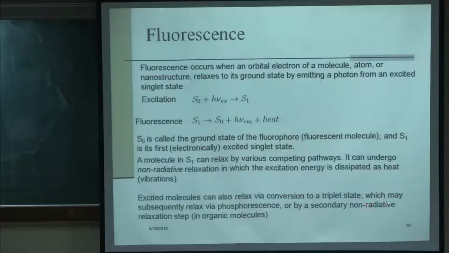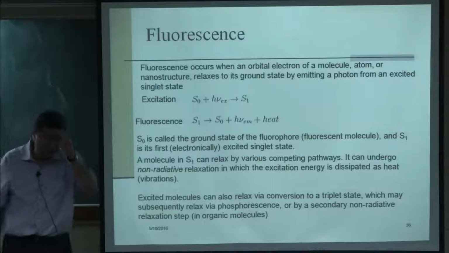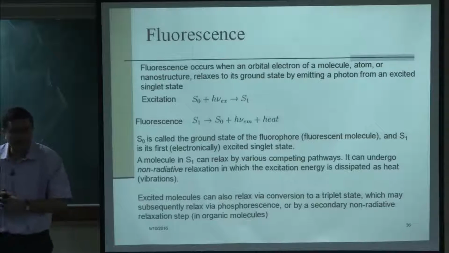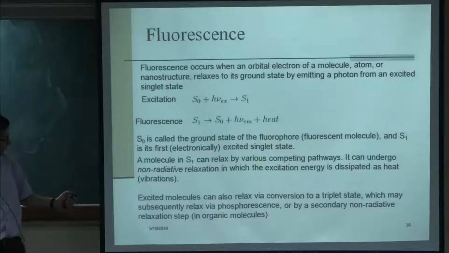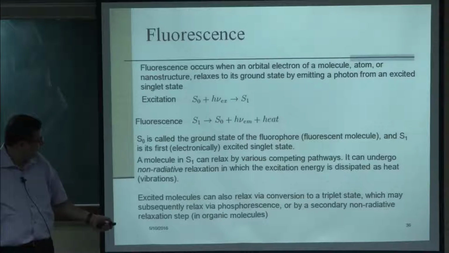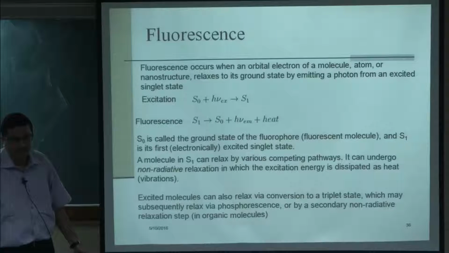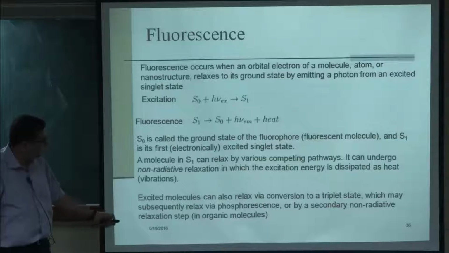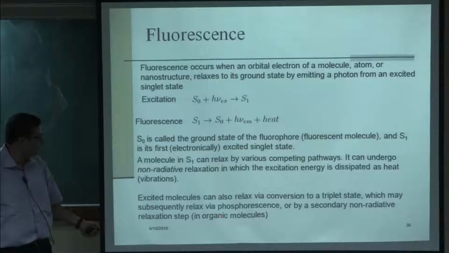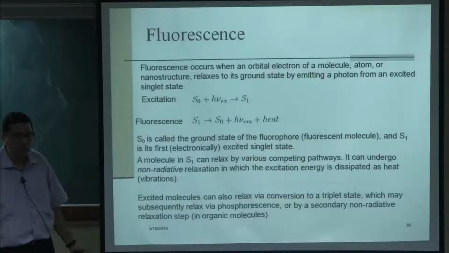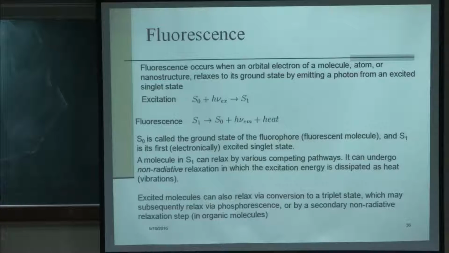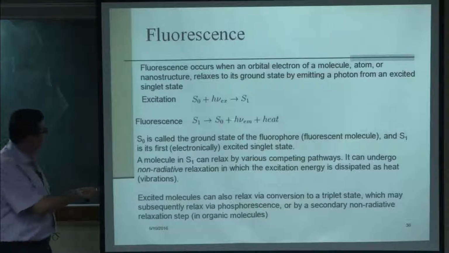Now, by the way, fluorescence is very common in biological species. For example, you have heard of phosphorescence. Phosphorescence is one of the phenomena related to fluorescence where it goes into a triplet state. So, it is essentially a secondary non-radiative relaxation step, particularly shown in organic molecules. So, fluorescence is a very common phenomenon in many organic molecules and particularly aquatic creatures. So, this is what it does.